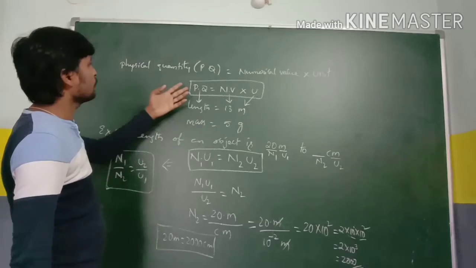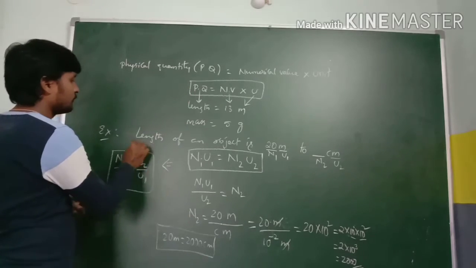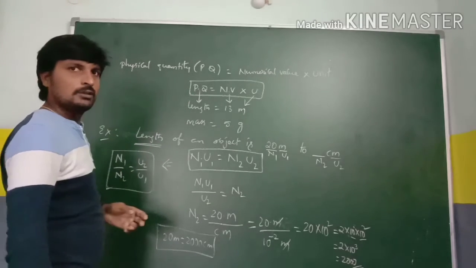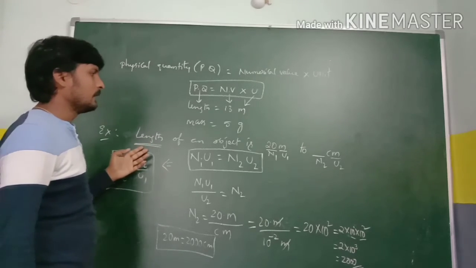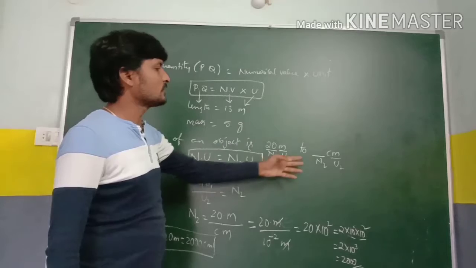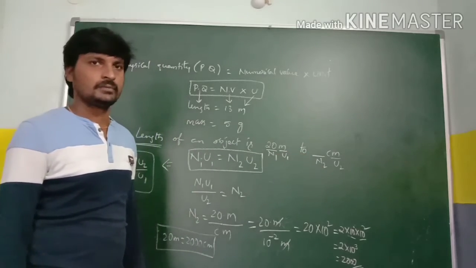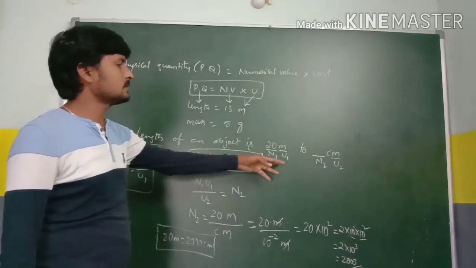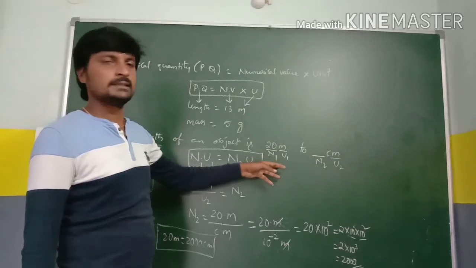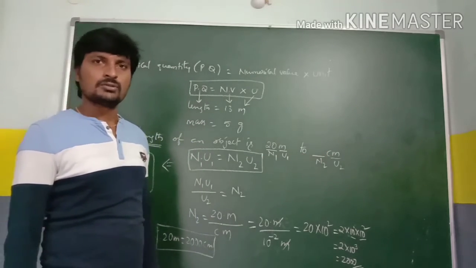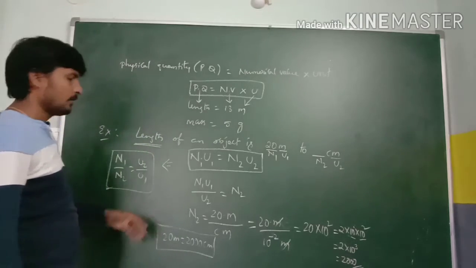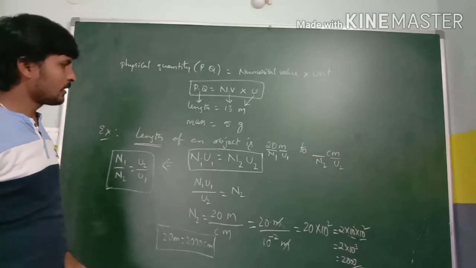Here the physical quantity is the same, the physical quantity here is length. We are measuring the length in one system and another system. Here meter is the standard value in the SI system, and centimeter is the CGS system. So in this way we can measure the physical quantities.